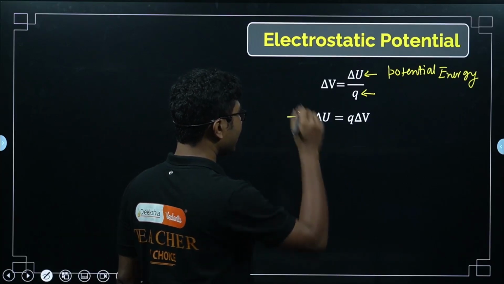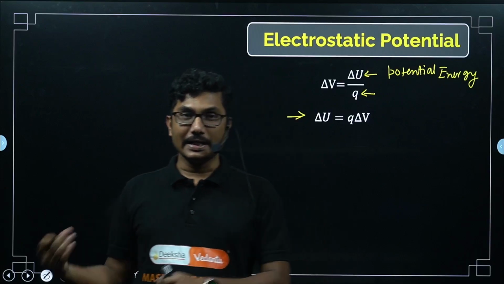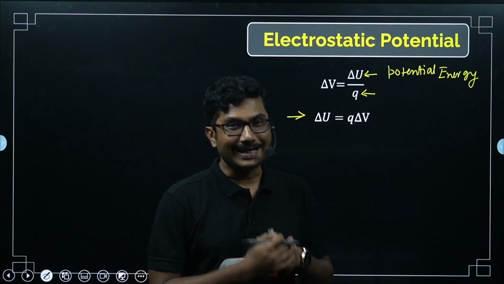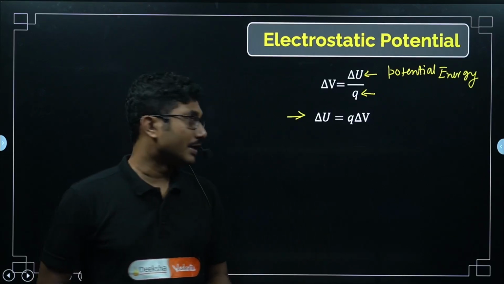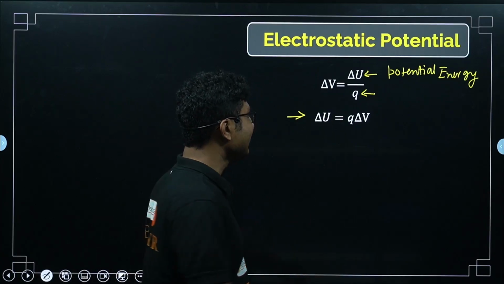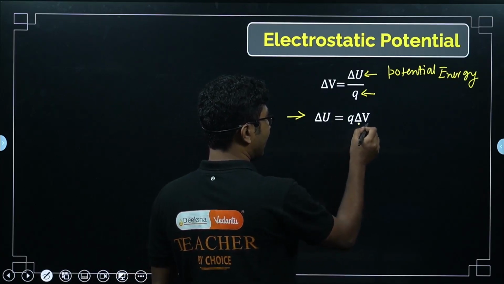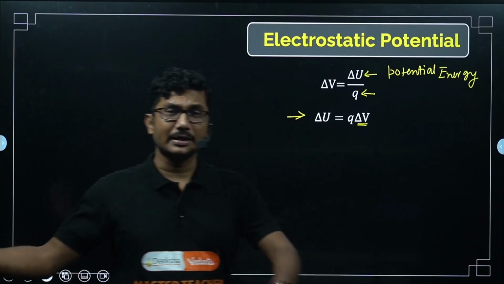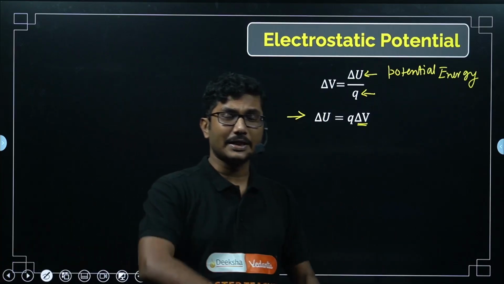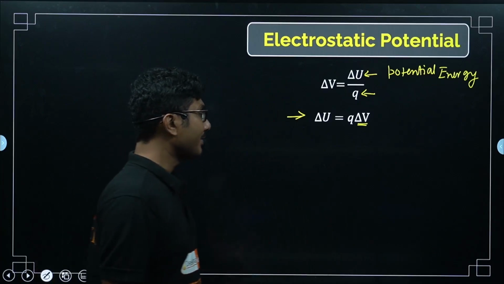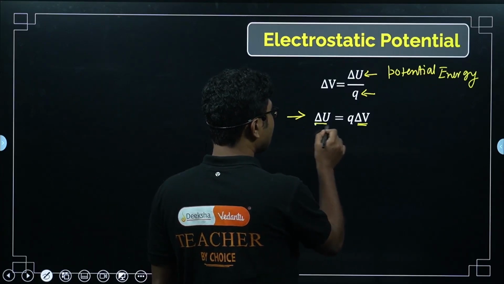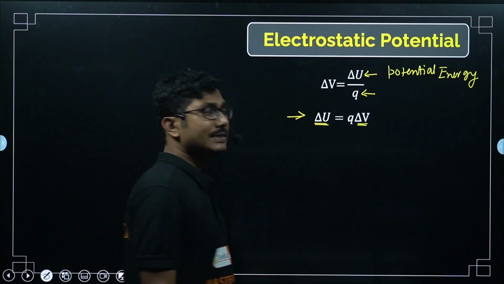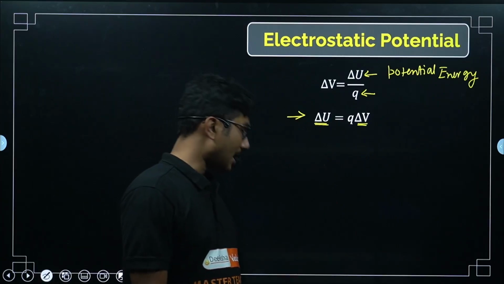This formula is very important, and here you have to calculate potential energy from a given potential. So the potential given is delta V, and the charge is given. A charge is moving in an electrostatic potential, or a charge is kept in an electrostatic potential. In whatever case, the electrostatic potential energy stored in that charge is given by Q times delta V.